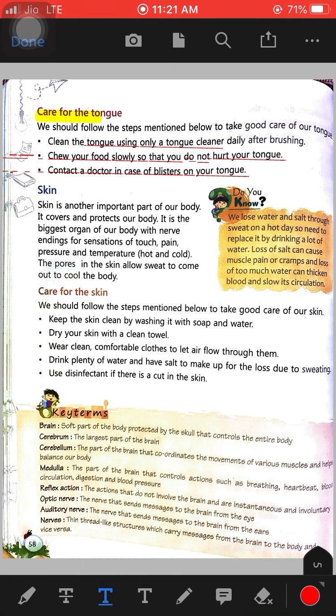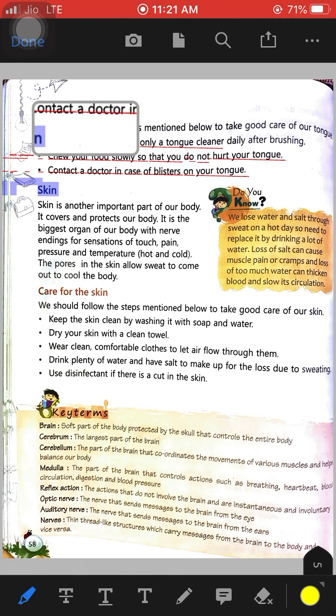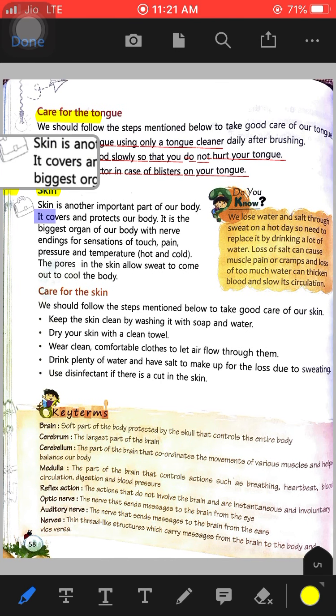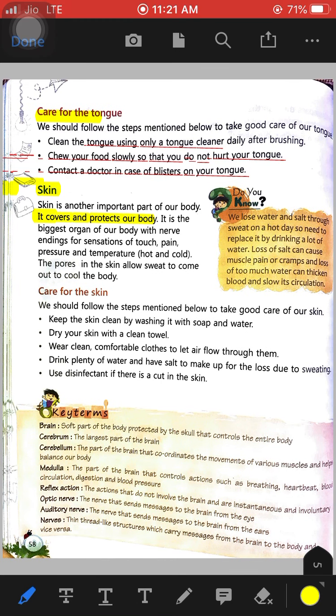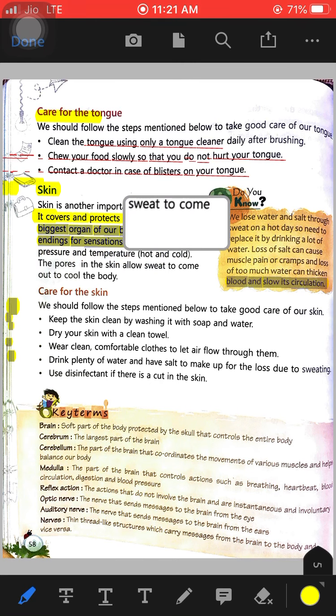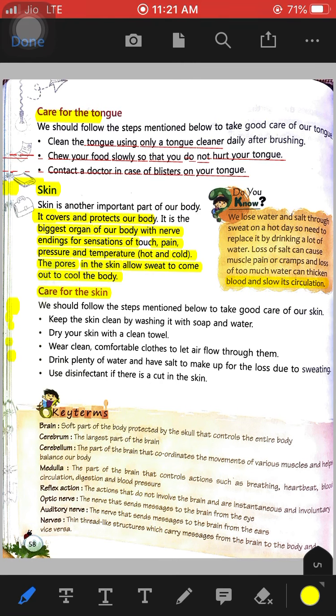Now the last type of sense organ that we will study is the skin. Skin is another important part of the body, and it covers and protects our body. Our whole body is covered and protected by skin, and it is the biggest organ of our body. We can feel various sensations, like we can feel touch, pain, pressure, and temperature like hot and cold. So these all are controlled by the skin.